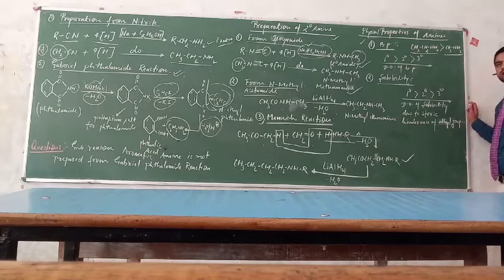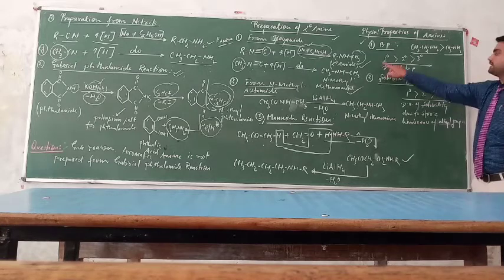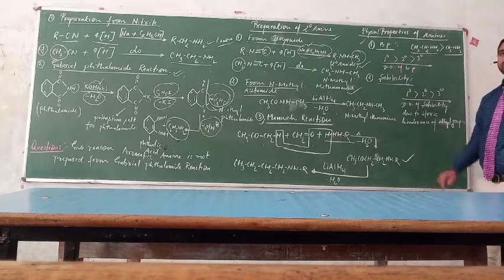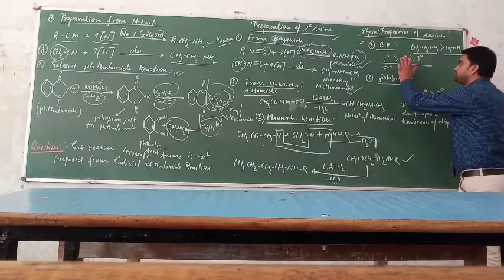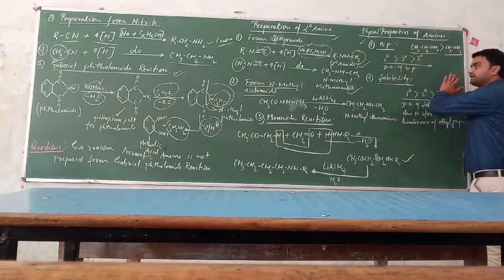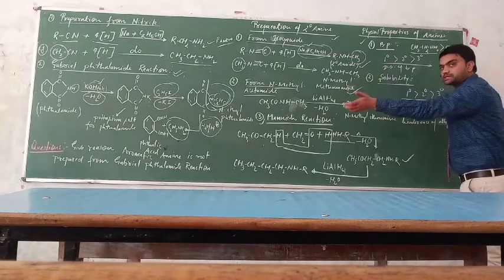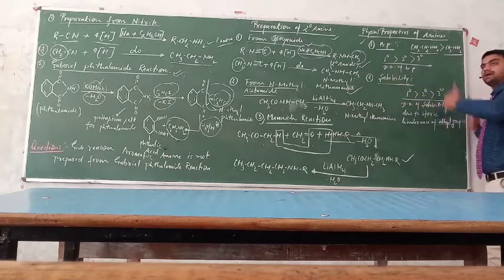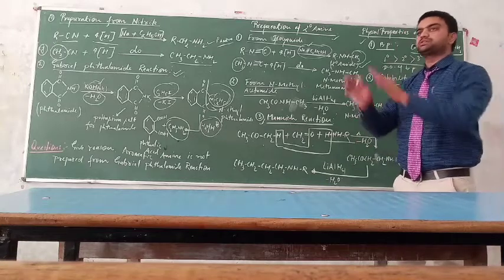Clear? But when we talk about the 1-degree, 2-degree and 3-degree amine, the boiling point of 1-degree amine is greater than 2-degree and the boiling point of 2-degree amine is greater than 3-degree, because the number of alkyl groups or methyl groups increases, and when the methyl group increases on the nitrogen atom, then the steric hindrance will also be more.